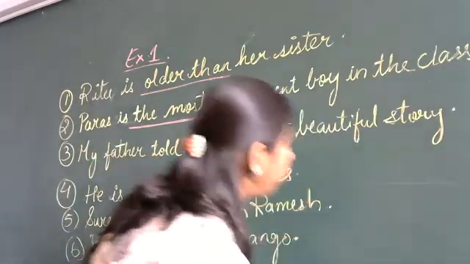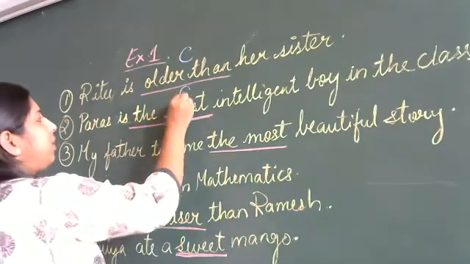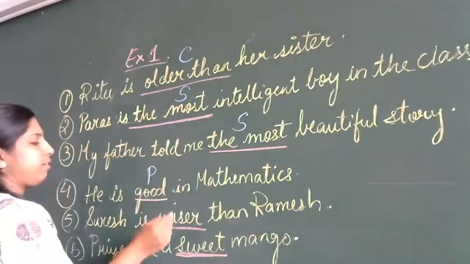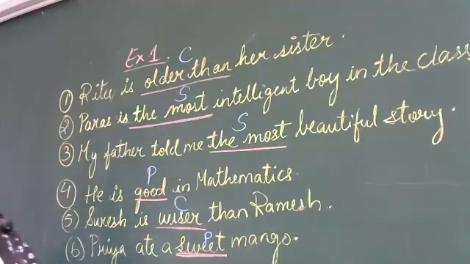So here I will write it on top. This is comparative. This is superlative. Again this is superlative. This is positive. This is again comparative and this is positive. Have you understood? Any doubts, children? Anything you want to ask me? Anything you have not followed, not understood? Yes? Clear?